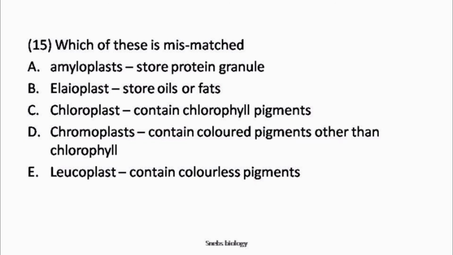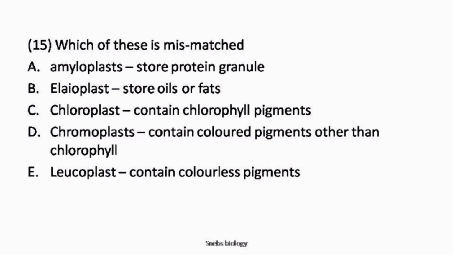Next, question number 15. Which of these is mismatched? Option A, amyloplast, store protein granules. Option B, elaioplast, store oils or fats. Option C, chloroplast, contain chlorophyll pigments. Option D, chromoplasts, contain colored pigment other than chlorophyll. Option E, leucoplast, contain colorless pigments.